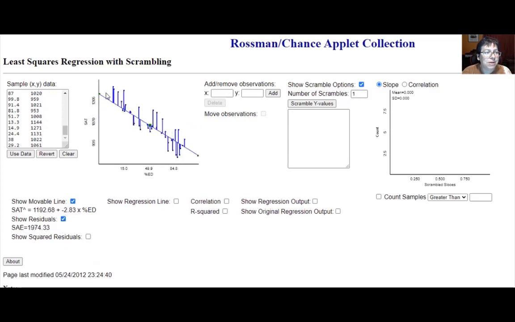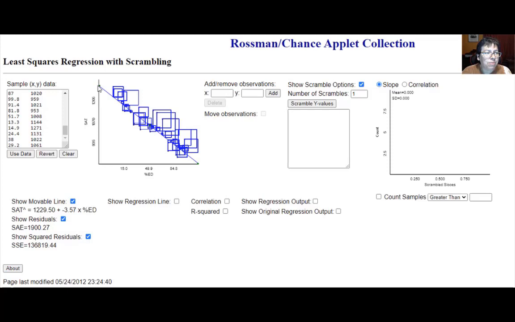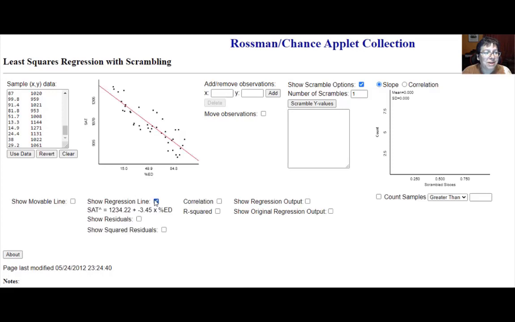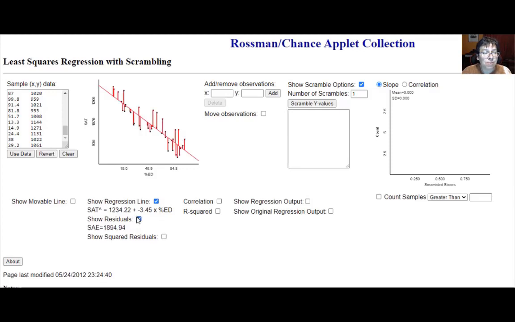So if you were trying to figure out how that works, you could even show the squared residuals, right? Playing with your movable line. But we've already done that. So let's go ahead and show the regression line. This is the calculated least squares regression line, right? I can show the residuals on that if I wanted to, and the squared residuals. The whole point of the regression line is that we are minimizing the sum of these squared residuals. It provides us the best fit.